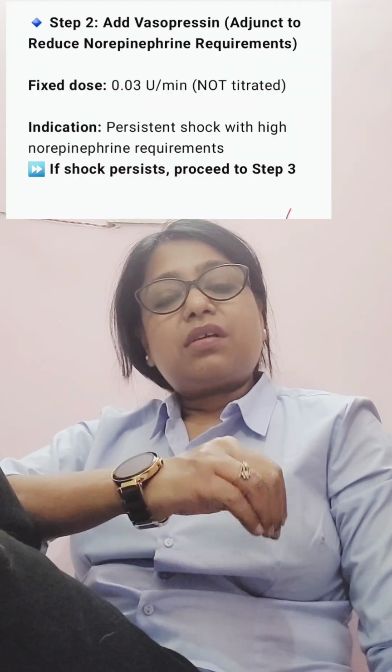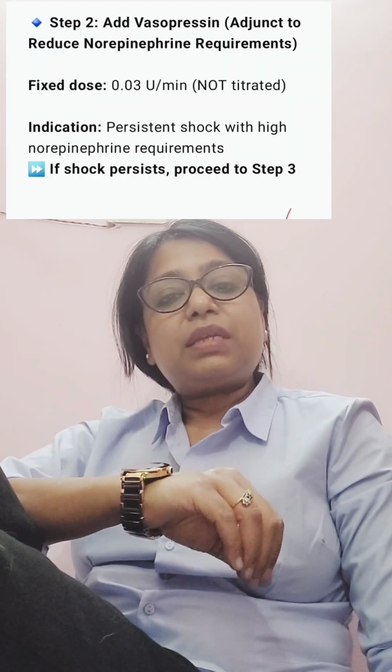The initial dose of noradrenaline should be started at 0.05 to 0.1 microgram per kg per minute, and it can be increased up to 0.3 microgram per kg per minute. And if you are not able to maintain a MAP of greater than or equal to 65, you add vasopressin. So vasopressin is added if the noradrenaline is not able to maintain a MAP of 65 even with a dose of more than 0.3 microgram per kg per minute.